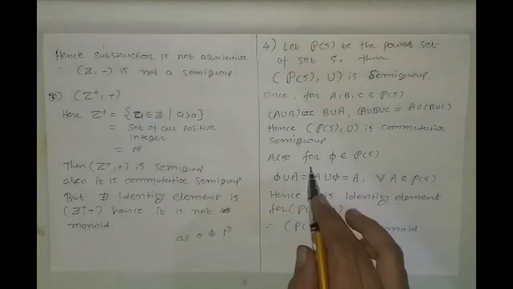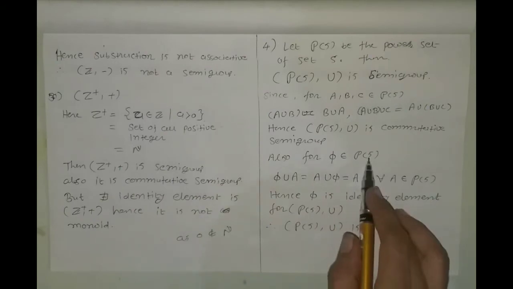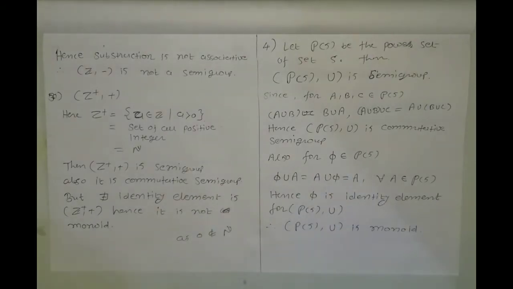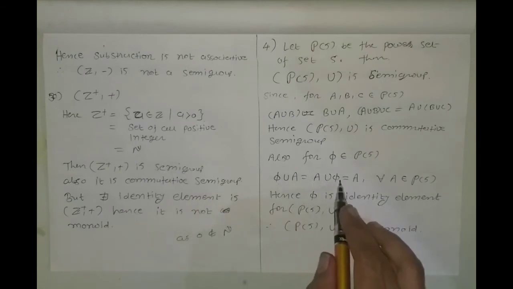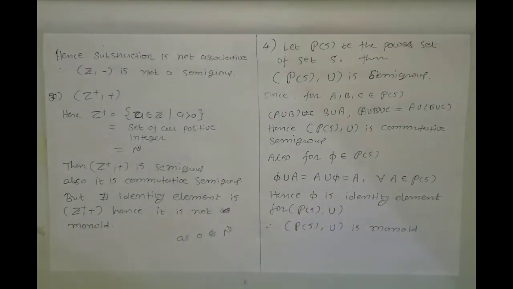Now consider the empty set phi from P(S). Then phi union A is equal to A union phi is equal to A for all A belongs to P(S), because if we take the union of any set with the empty set, we get the same set.